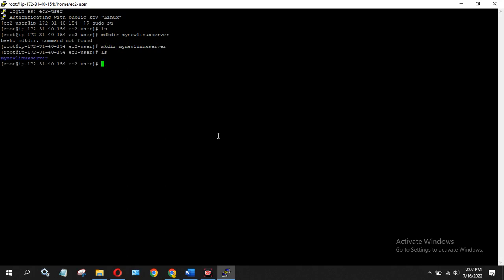If you want to go to that directory, type cd and then my new, and press tab. The name is there. Now you can see you are in the folder which you have created. So now we are good to go; we have seen how to create and launch a Linux system. Now you can run any command. You can download any setup on this Linux machine and do testing, whatever you want.